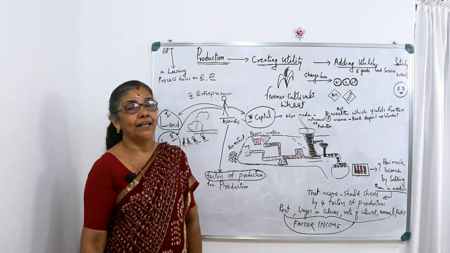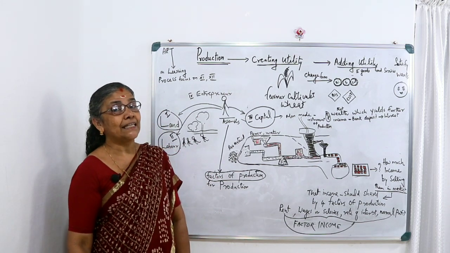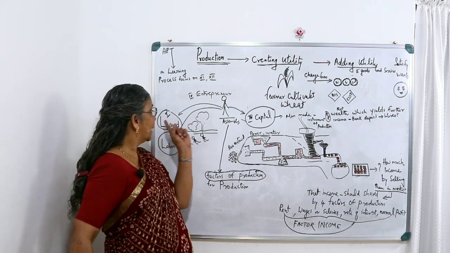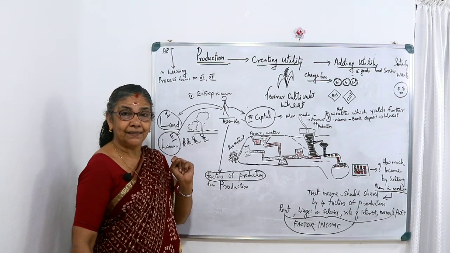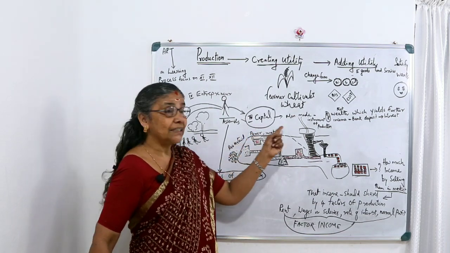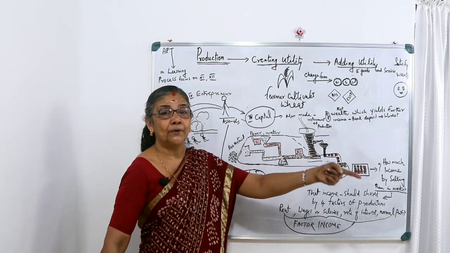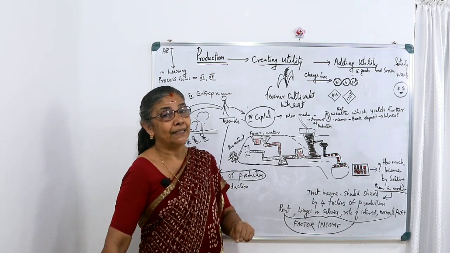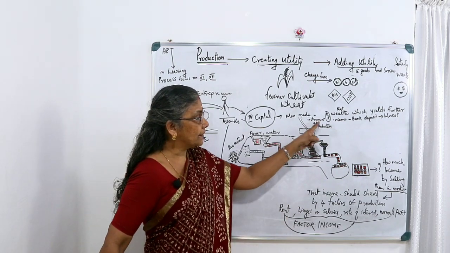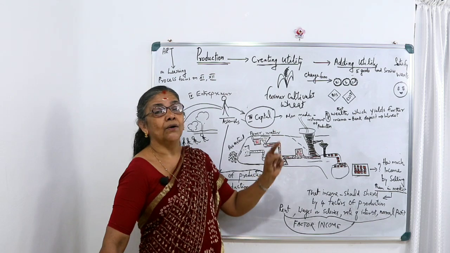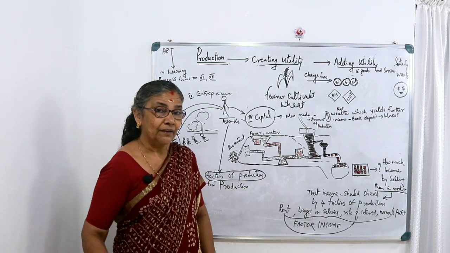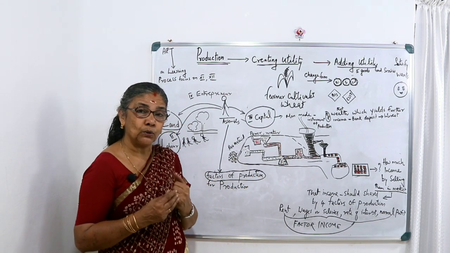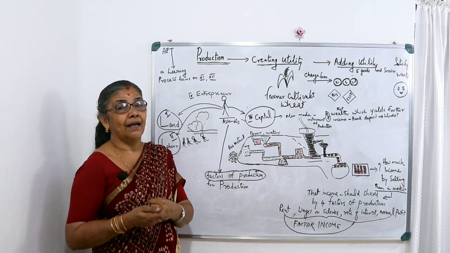Yes, what is the meaning of capital? Capital is man-made, but land is a free gift of nature. With the help of capital we are able to produce. That is, capital is a means of production, an instrument of production. With the help of capital, that may be a tool, that may be an equipment.